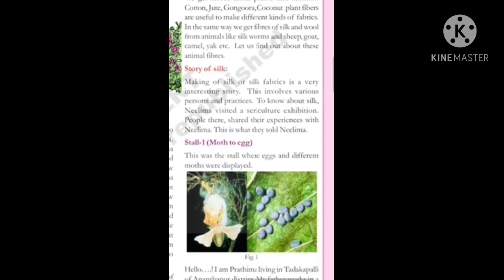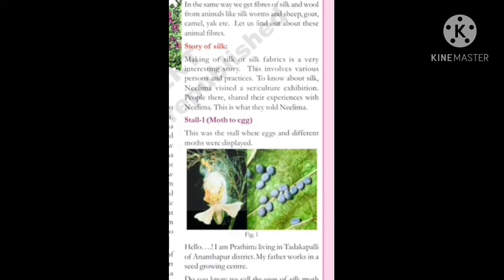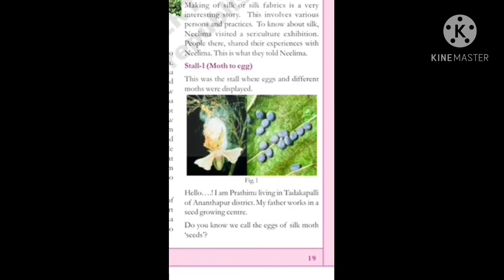First we know about stall one. In exhibitions, like in a science fair, we observe so many stalls. So they went to the first stall. What is stall one? Moth to egg. This was the stall where eggs and different moths were displayed. For stall one, there is a person. Who is that person? Pratima.